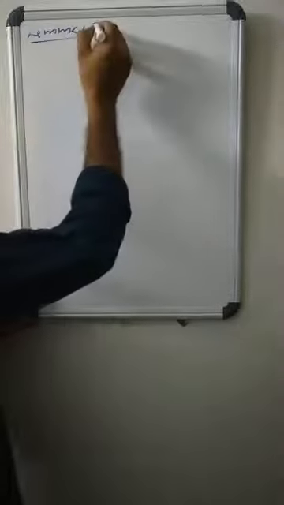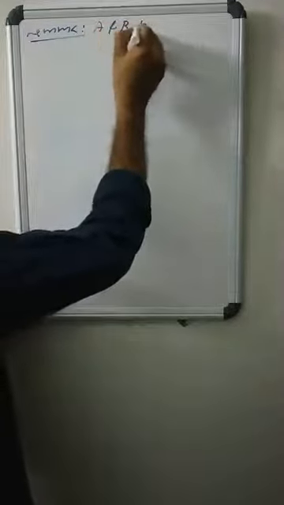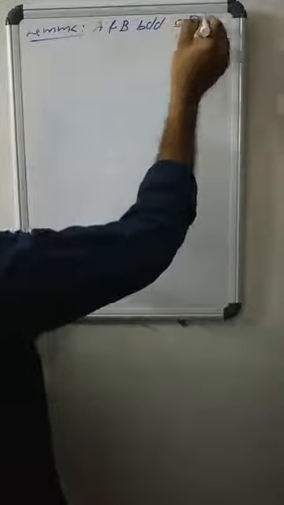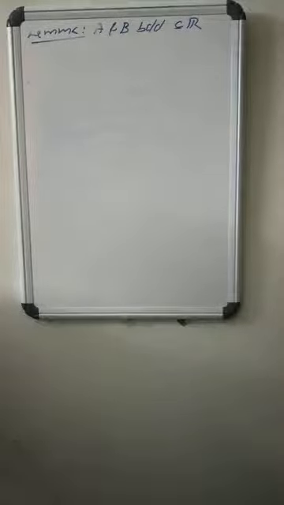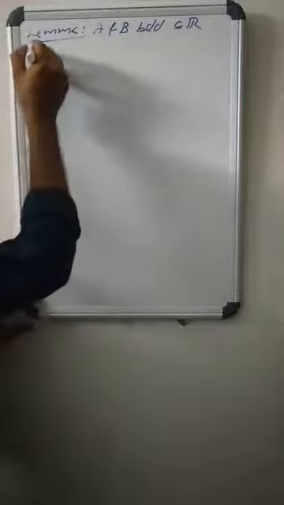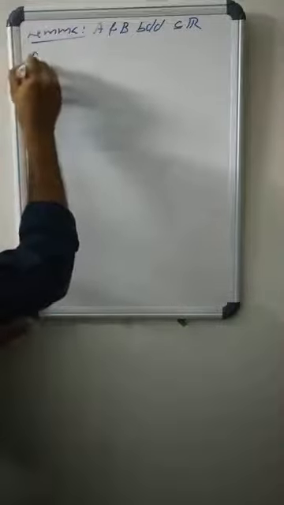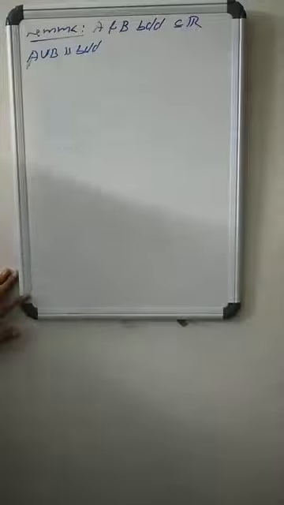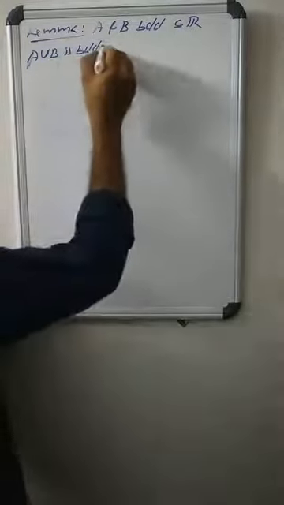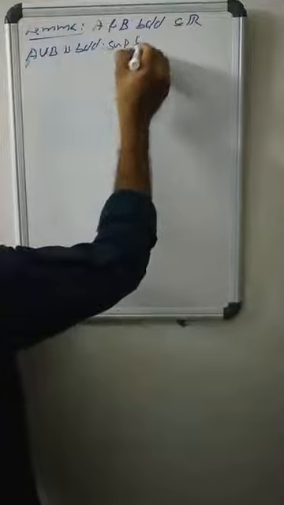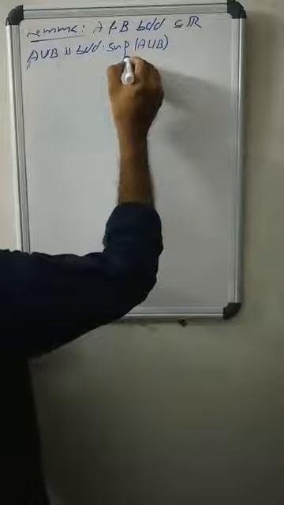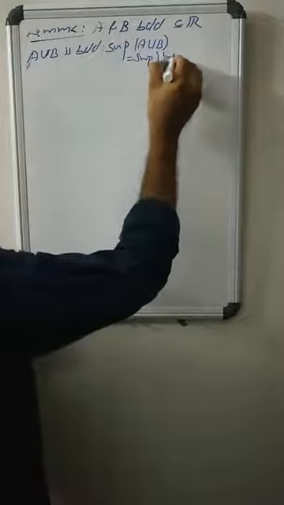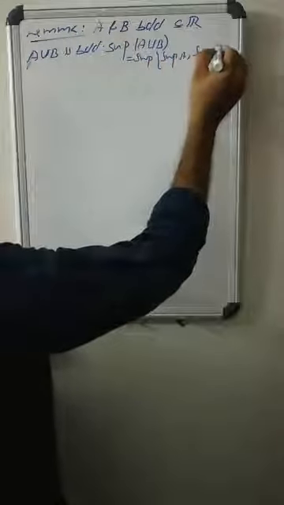The result says that if A and B are any two bounded subsets of R, then A union B is bounded. This is the first part. And the second part: the supremum of A union B equals the supremum of the supremum of A and the supremum of B. This is an important result.